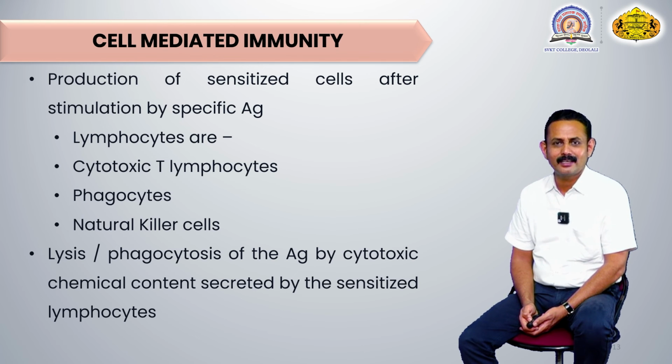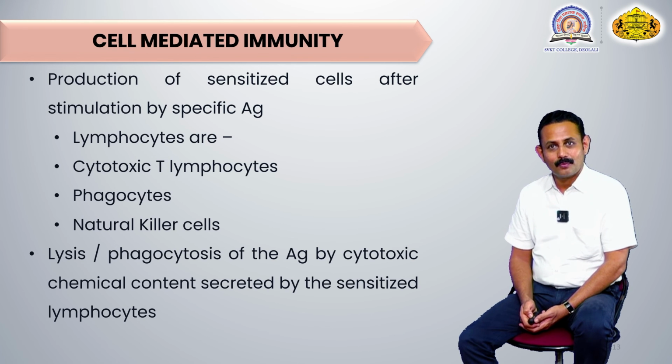These granules contain a variety of cytotoxic chemicals like cell wall lytic enzymes or protein-degrading enzymes and other chemicals. So they carry out the whole disintegration of that cell, and this whole process of disintegration and killing is called cytotoxicity.